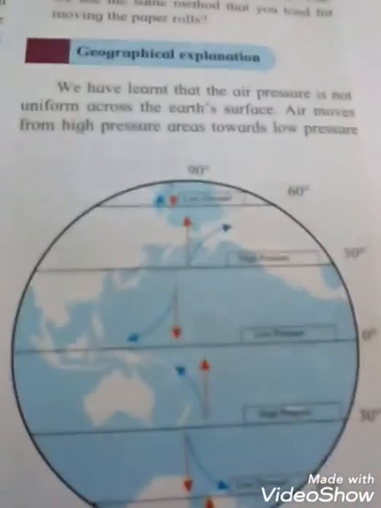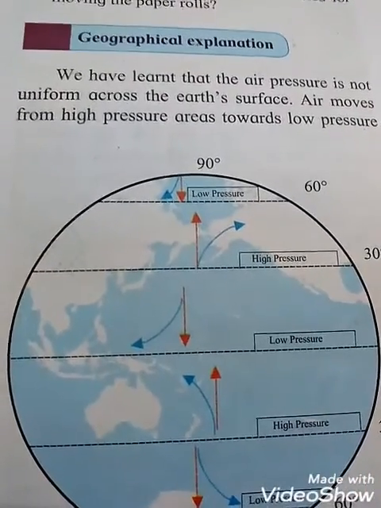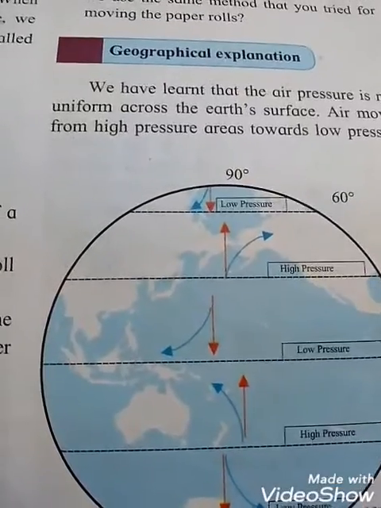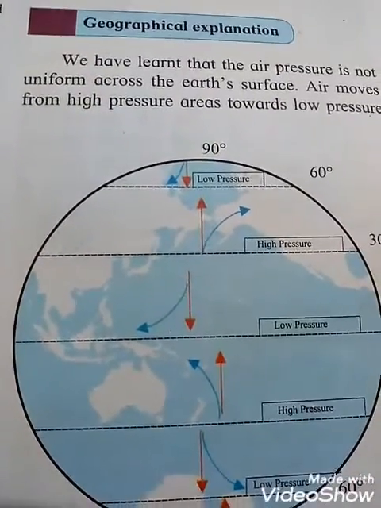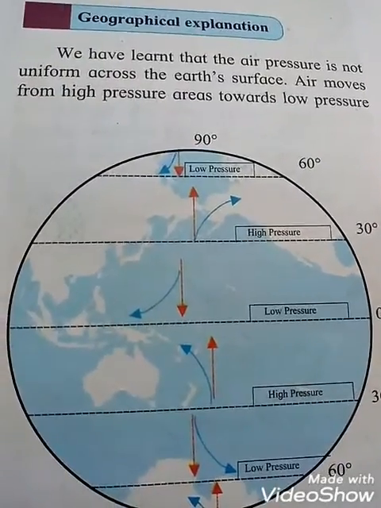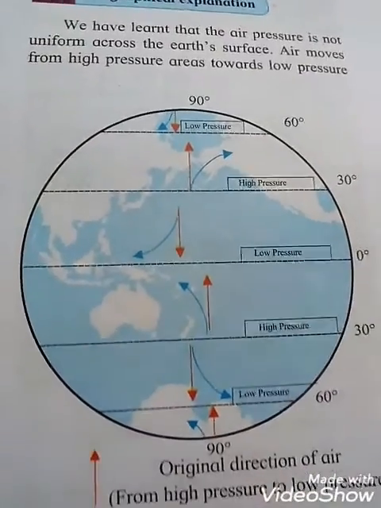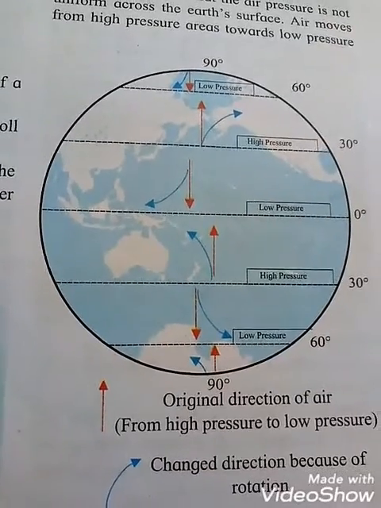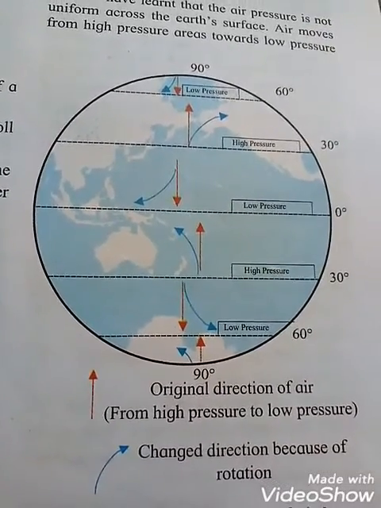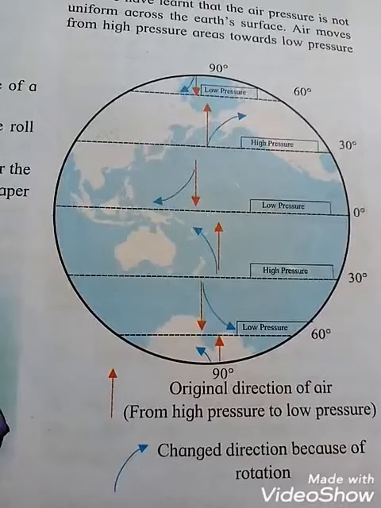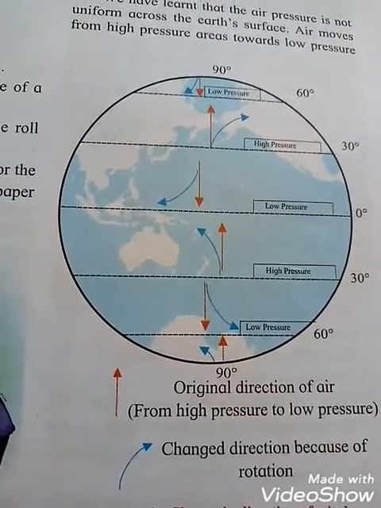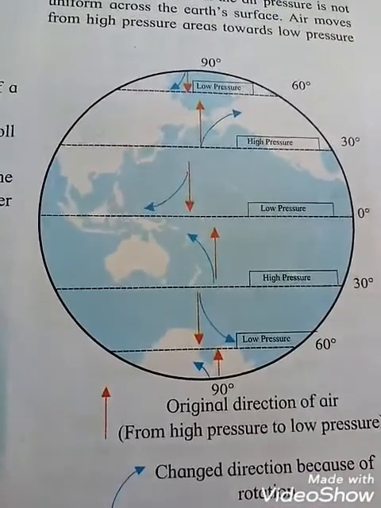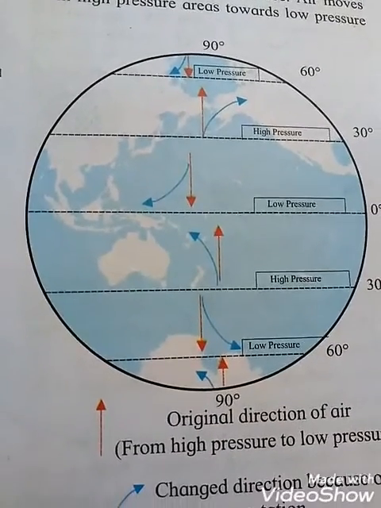Geographical explanation. See, students, we have learned that the air pressure is not uniform across the earth's surface. Air moves from high pressure areas towards low pressure areas. See that diagram. The brown arrow shows the original direction of air from high pressure to low pressure, and the blue arrow shows the changed direction because of rotation, because the earth is rotating. See how the arrow is making the changes.